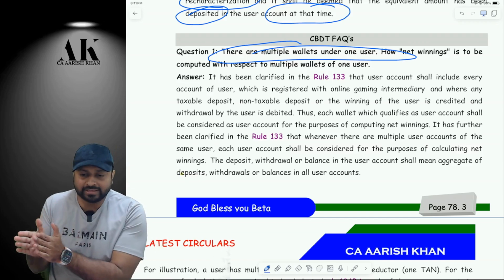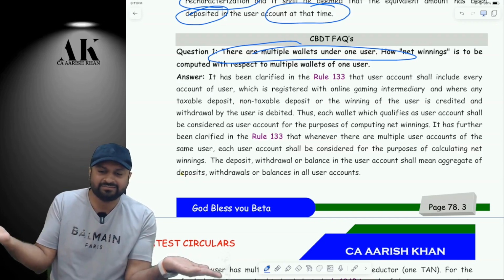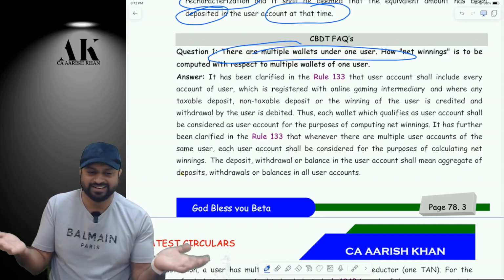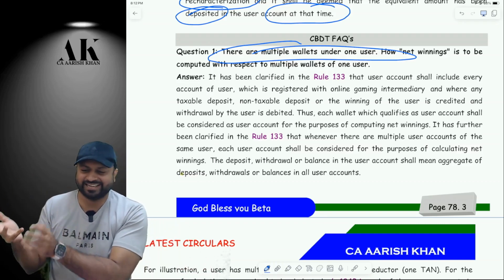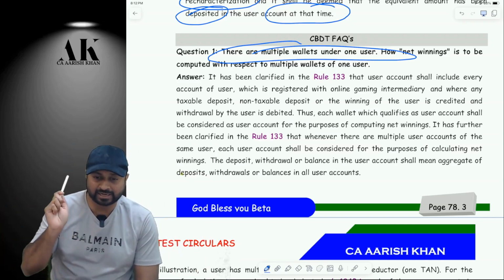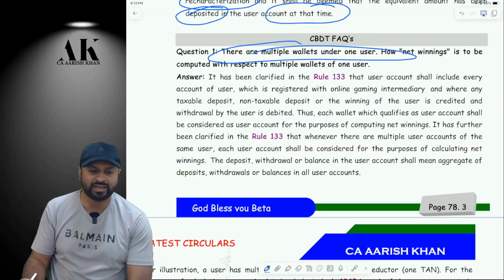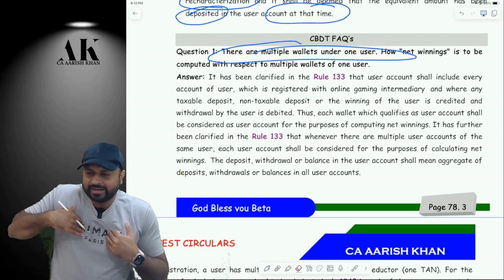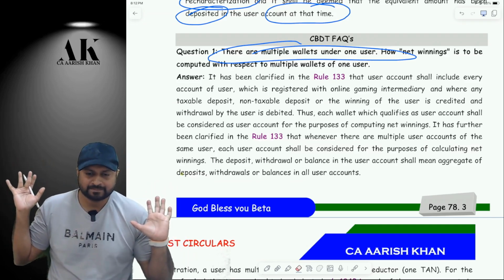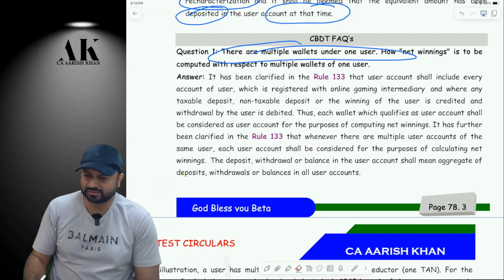Because for Dream 11, Jungli Rummy is a different entity, right? First of all, I don't know what Jungli Rummy is; I'm listening for the first time. And for Jungli Rummy, Dream 11 is a different person. In that case, it will be considered as a deposit and withdrawal also. For one entity, another entity is as good as a bank account. Are you clear? Urvi, you have asked this question.